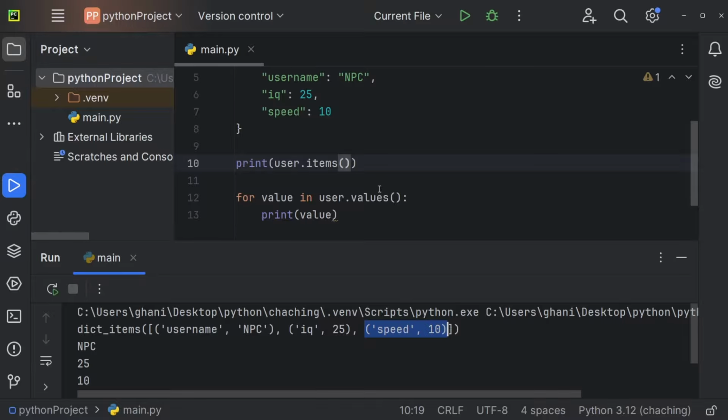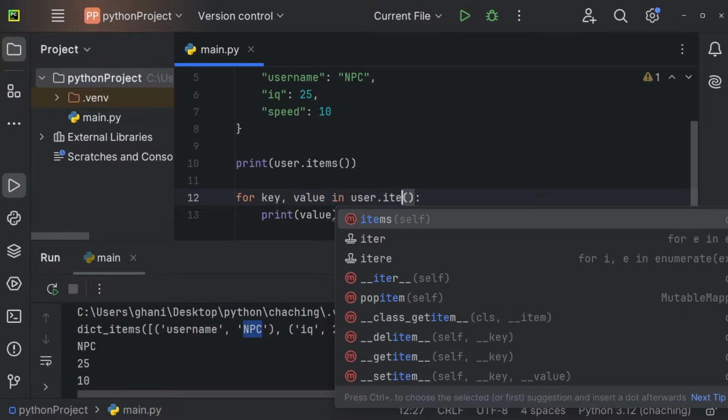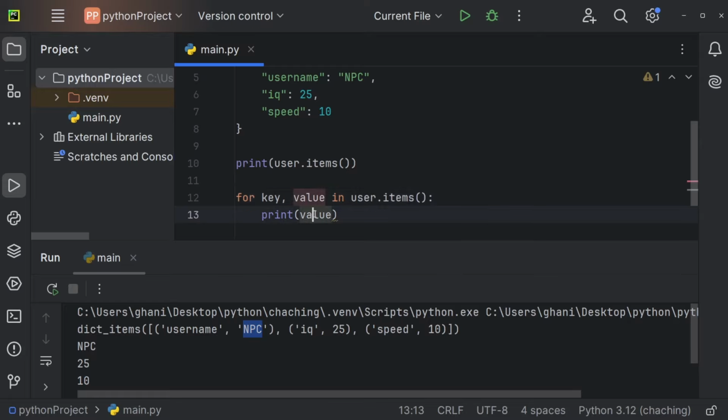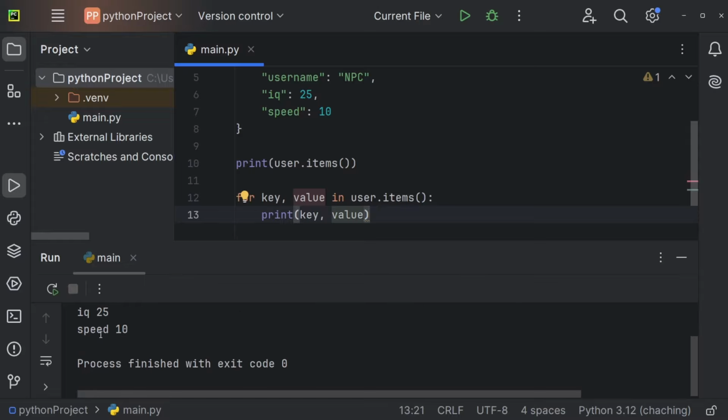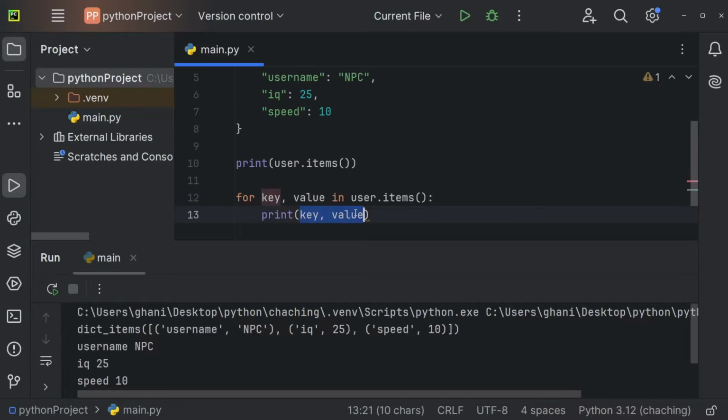And now we could get key and value within a for loop, for example, by saying for key, comma, value. So key, first element, value, second element, in user.items. And now we can print the key, for example, and the value, and we would get our key value pairs. So username, NPC, IQ 25, speed 10. And of course, we can also format that. So let's use a formatted string, f, and say the key is value, for example. So the username is NPC, the IQ is 25, the speed is 10.